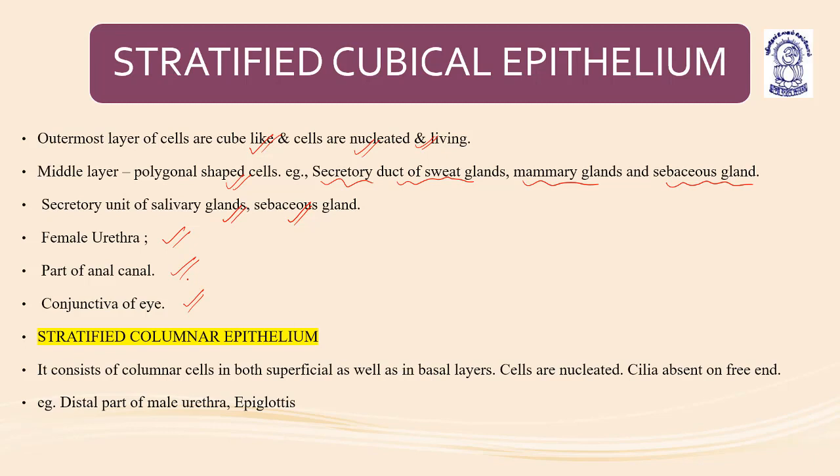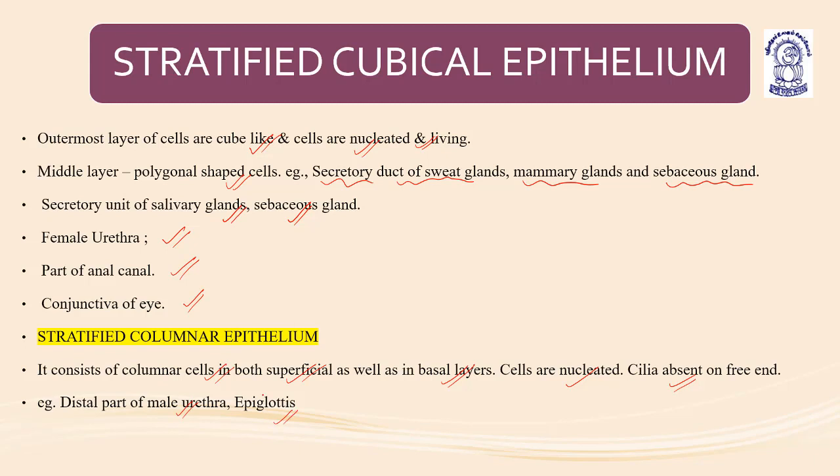Then stratified columnar epithelium. It consists of columnar cells. Cells are column-like, pillar-like in both superficial as well as basal layers. So they share the same type of cells for their whole dimension. Cells are nucleated and cilia is absent on the free end. Example, distal part of the male urethra and the epiglottis.